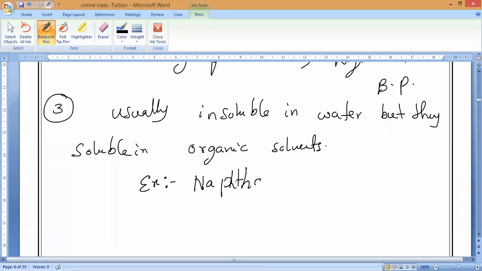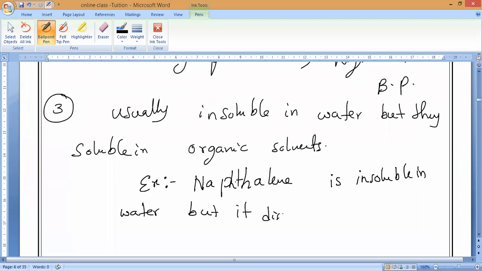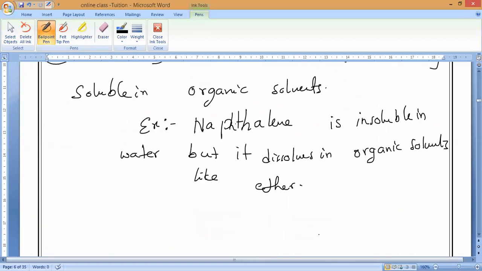So naphthalene is insoluble in water, but it dissolves in organic solvents like ether.